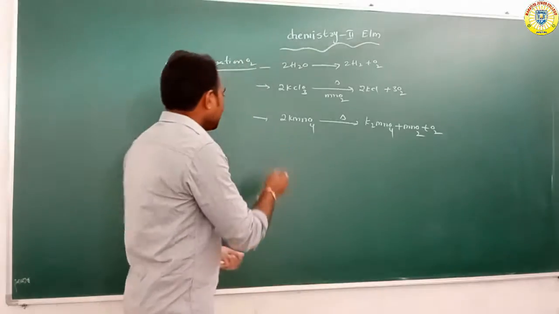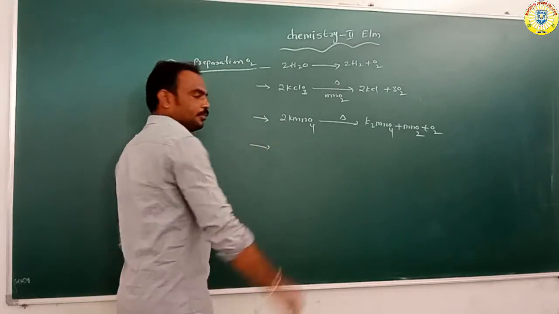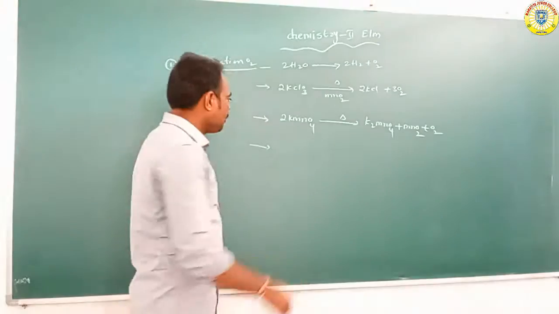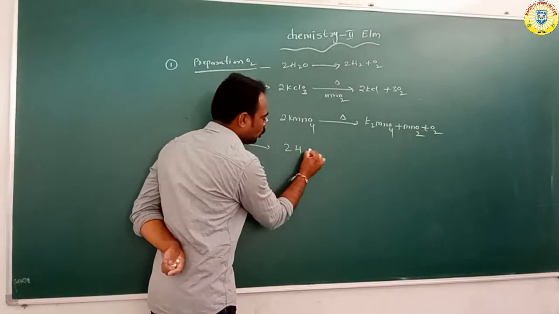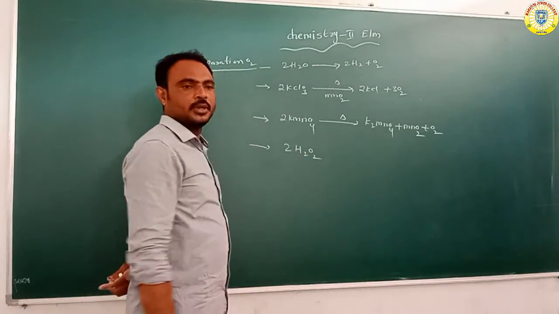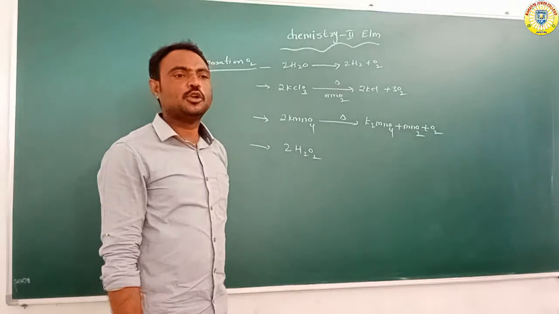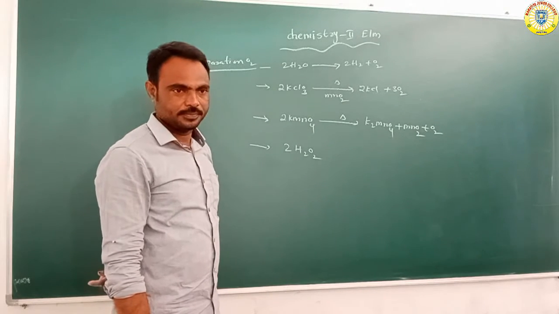And next, suppose we have taken H2O2. H2O2 means hydrogen peroxide.